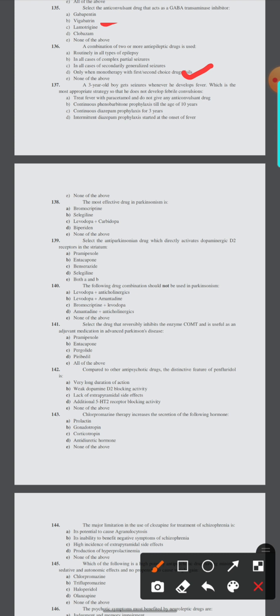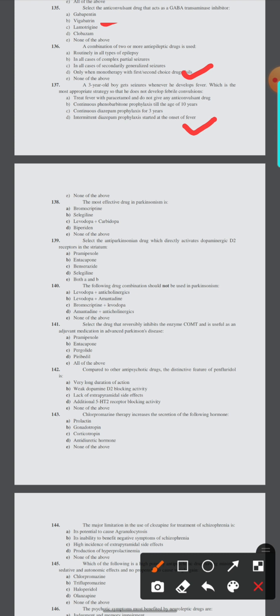Continue phenobarbital prophylaxis till the age of 10 years. Continue diazepam prophylaxis for 3 years. Intermittent diazepam prophylaxis started at the onset of the fever. None of the above. Here the option is D, intermittent diazepam prophylaxis started at the onset of the fever.